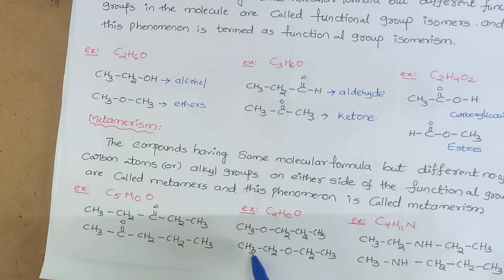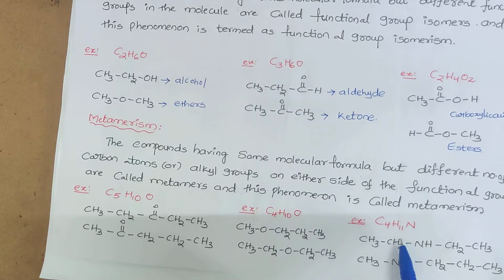C4H10O. Here we see the ether functional group, and I can write the compounds. On either side of the oxygen, the ether functional group, here 1 carbon atom and here 3 carbon atoms are present. But in the same one here, 2 and 2 are present.